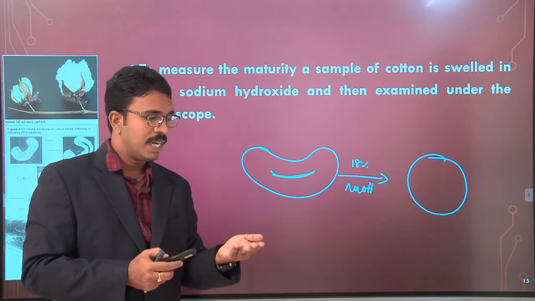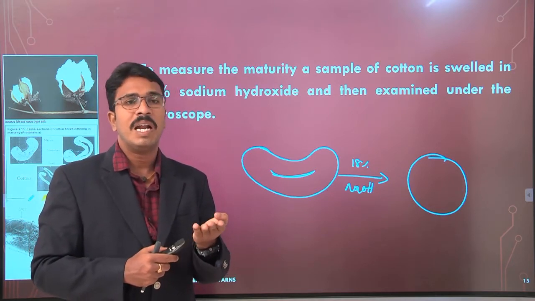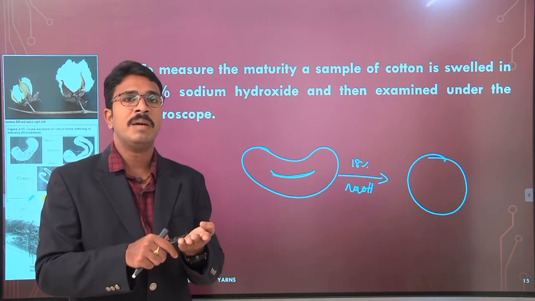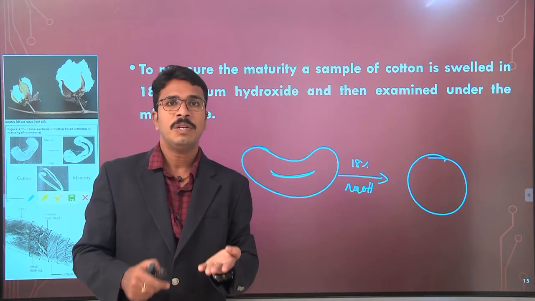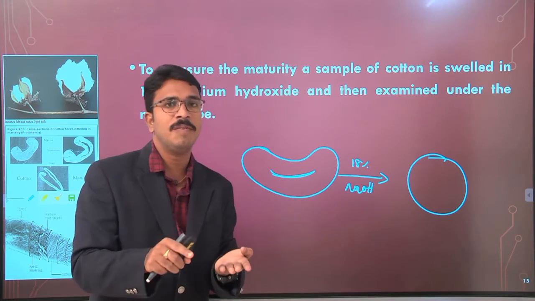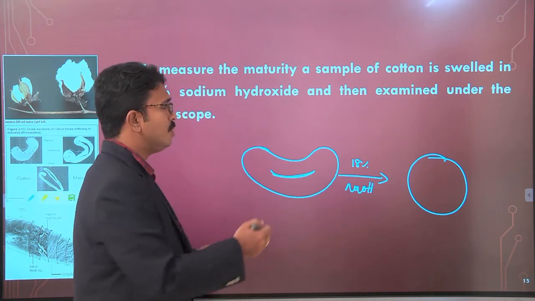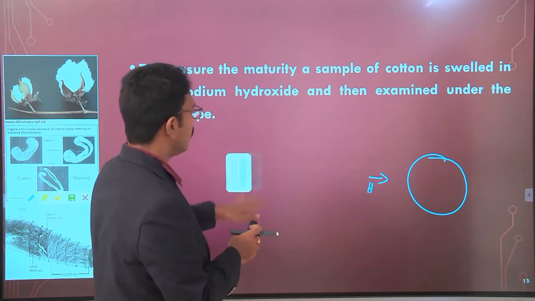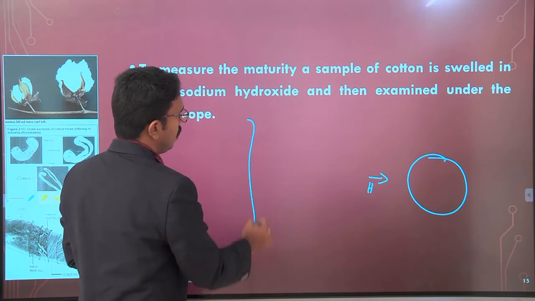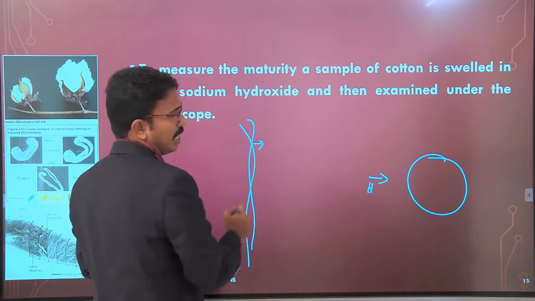Now we can take a few fibers, examine them under the microscope, and easily count how many matured fibers and immature fibers there are. If you are saying that this is a matured fiber, there won't be any convolutions. You already know this is the longitudinal view of cotton, that is convolutions.